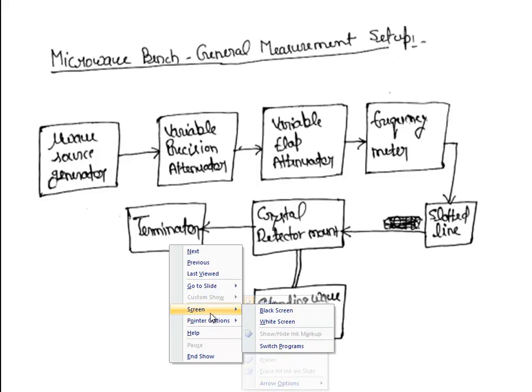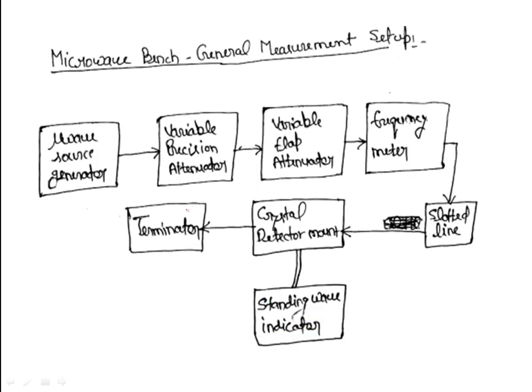The microwave bench is widely utilized in laboratories to measure the insertion losses, attenuation losses, characteristics of the reflex klystron, and to judge the characteristics of different types of microwave devices like E-plane T, H-plane T, etc. So what are the general blocks which are used in the setup of a microwave bench?